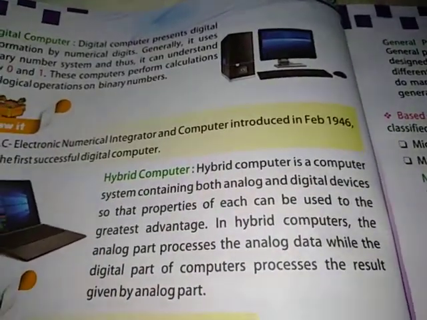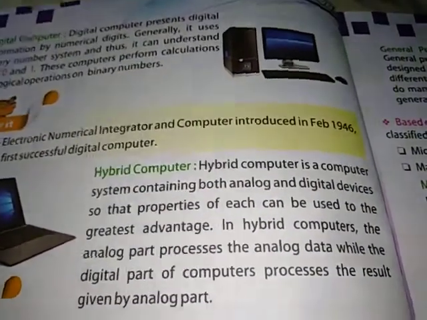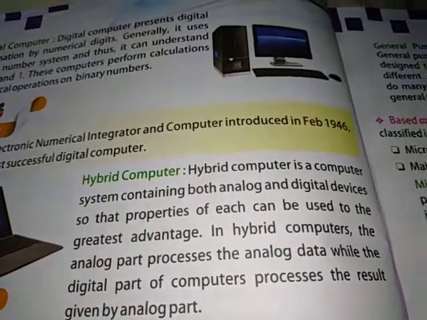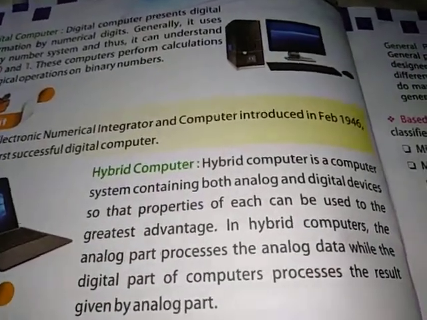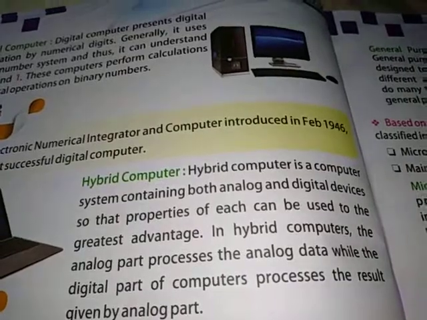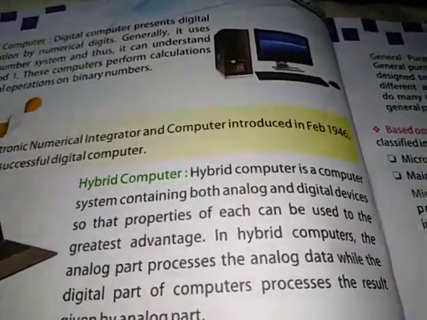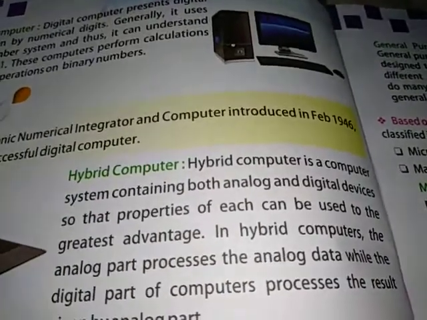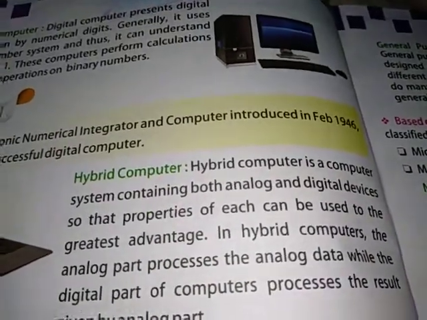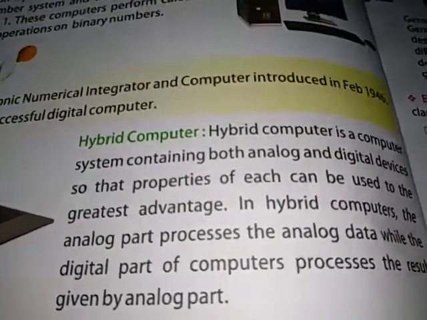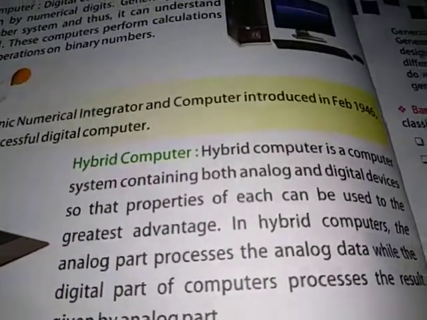So the hybrid computer gets the benefits of both the analog computer and the digital computer.